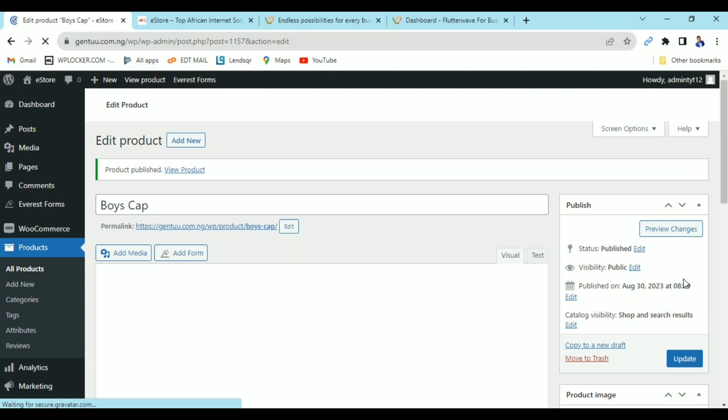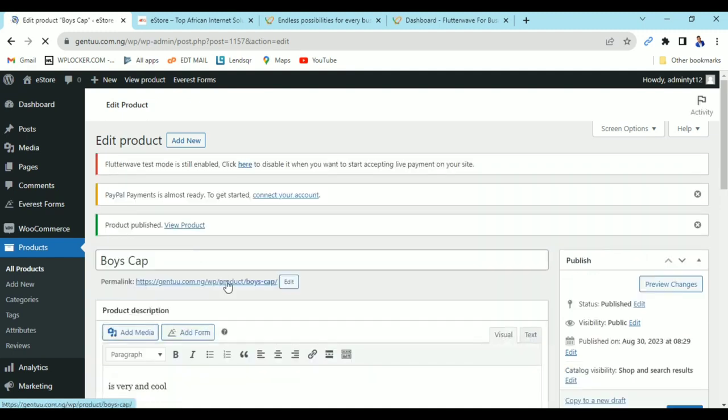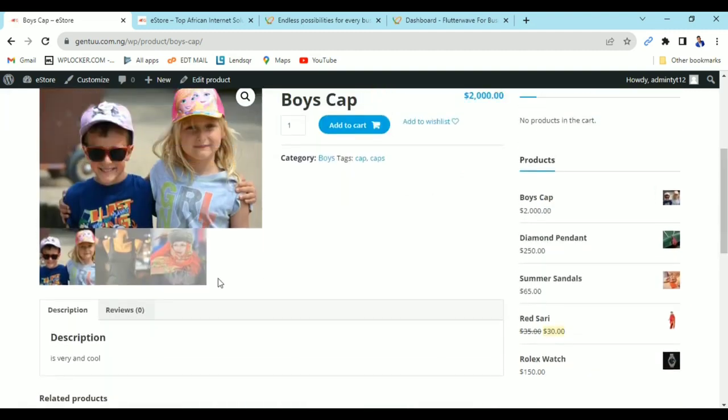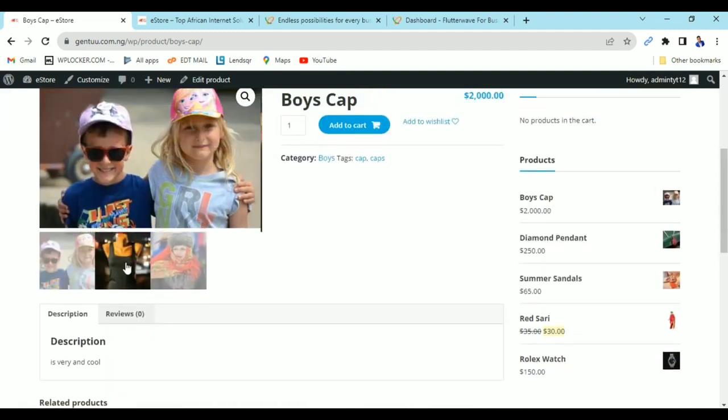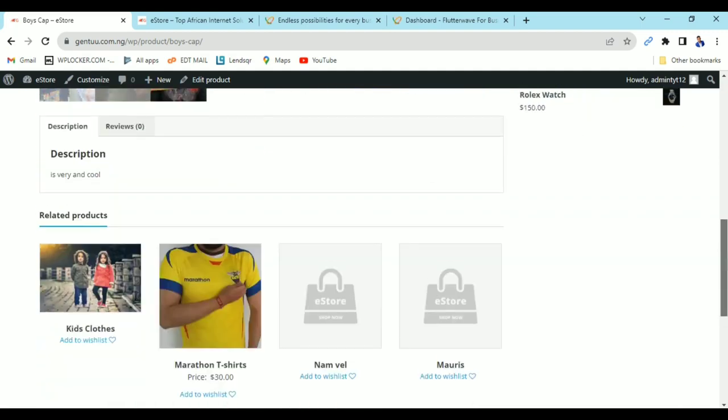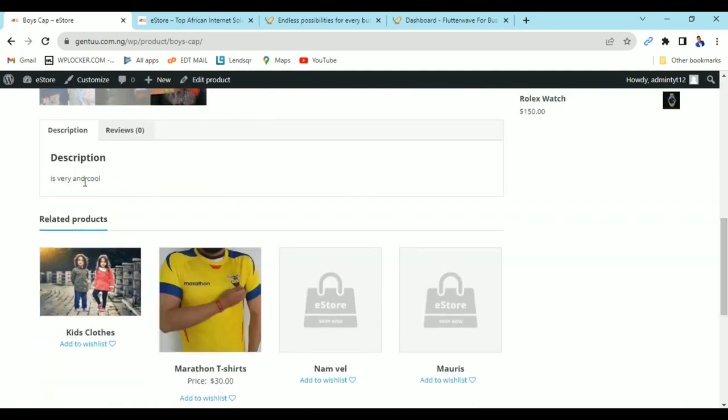Wow, I'm done. So let me just preview the product from this image. This is a link of the product I just created, and so I'm just going to preview it from this image. Now you can see it here. But this is the slider. Don't forget we added the slider, and this is the slider, and this is the description. It's very cool. You can see it here.